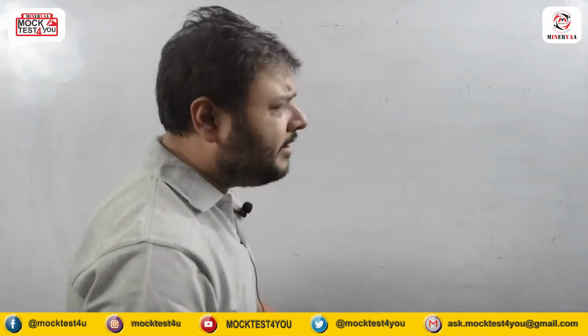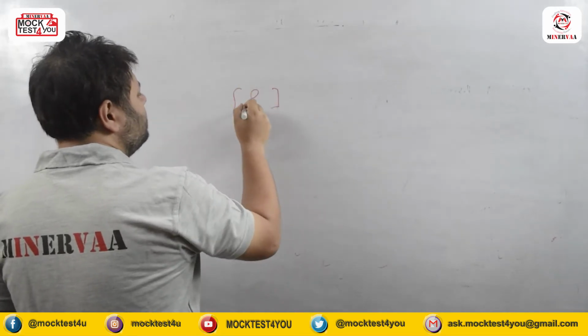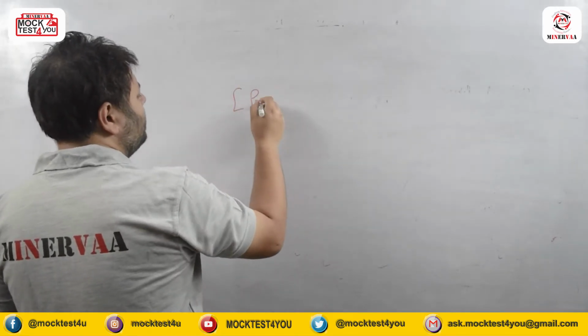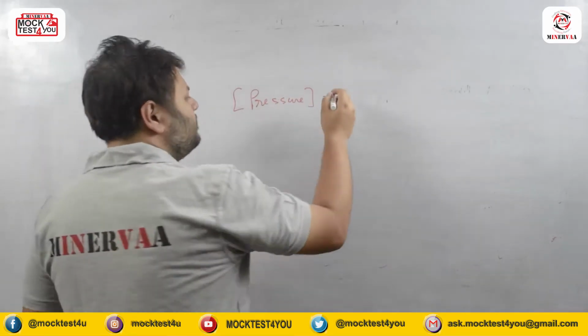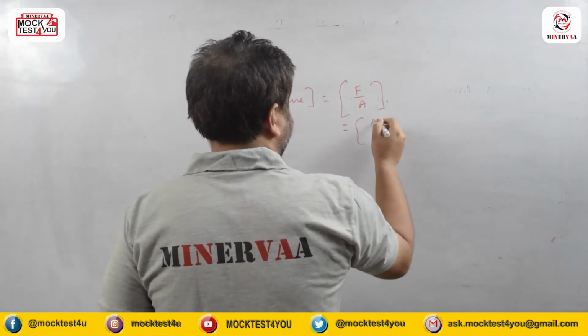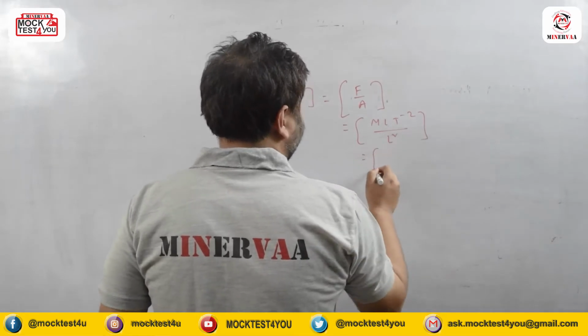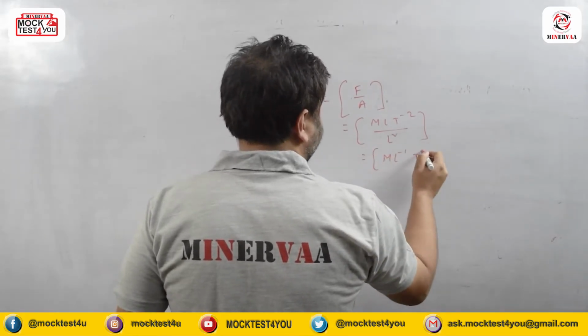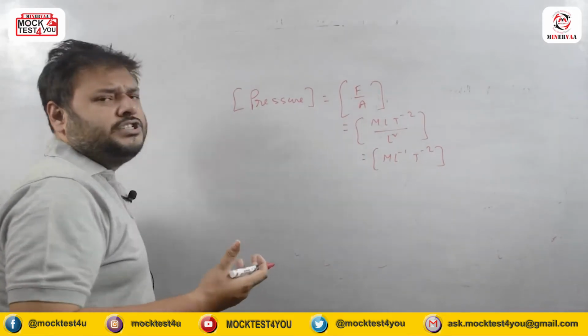Now suppose I have asked you the dimension of pressure. You can write it in full words: dimension of pressure would be what? It has to be force by area. So when you write force by area, it has to be M L T to the power minus 2 by L square. So finally it is coming M L to the power minus 1 T to the power minus 2. So that is the dimension of pressure.